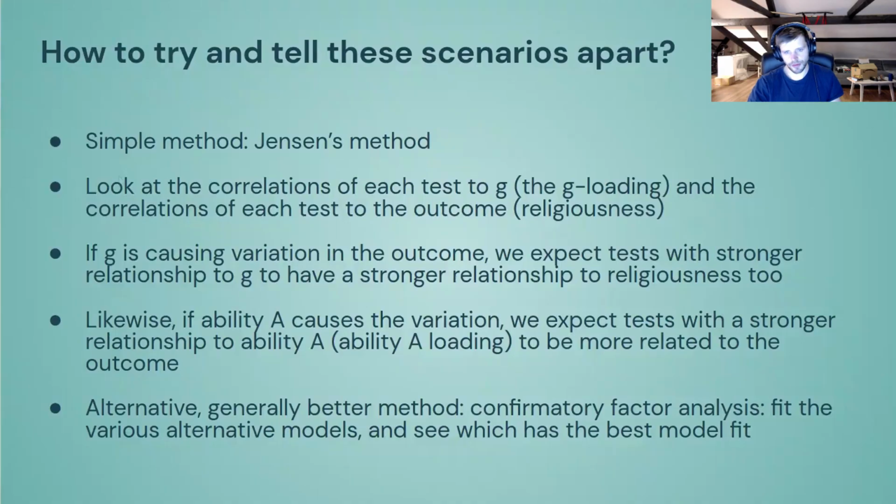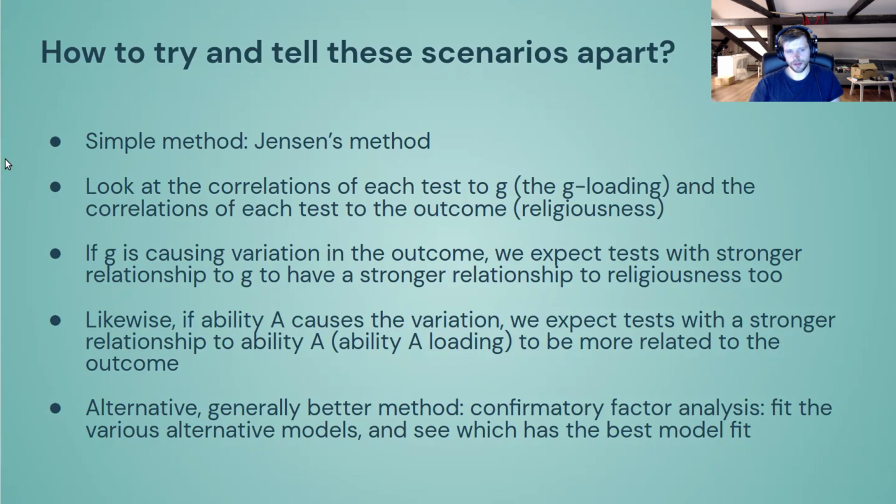And so we have to see, and so the Jensen method, that's the simplest possible method. You can use this whenever you can just find this test-level association with some outcome, whether it's religion or race gaps or incomes or something, that doesn't really matter. Then you simply take the correlation of each of these, and then you relate those to the correlation of this outcome you're interested in, in this case, religiousness.